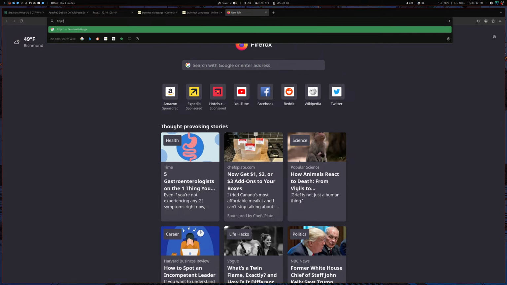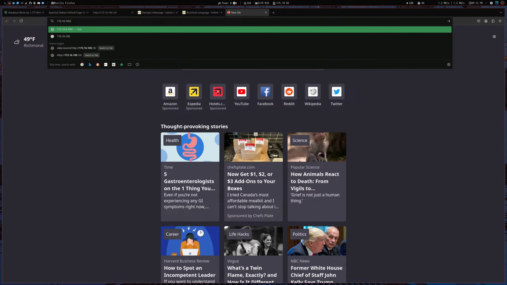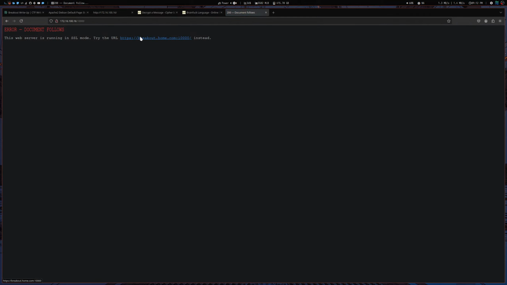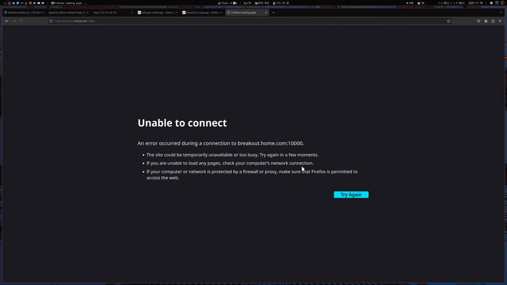So HTTP, 172.16.100.16. Okay, breakout.home.com is my home's DNS. That's why it's coming out like that. Is it not pointing to the right one? It is. Oh, there's another one. Let me just delete that from my DNS, DHCP. Try again, please.